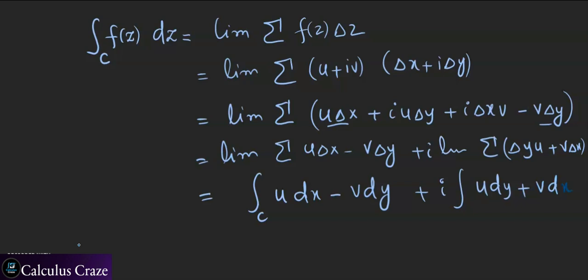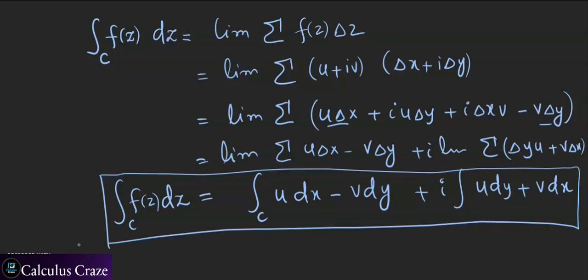So this integral over this contour can be given by this. Why have I made all this effort? Because I'm going to use this when I will be proving the Cauchy theorem, right?